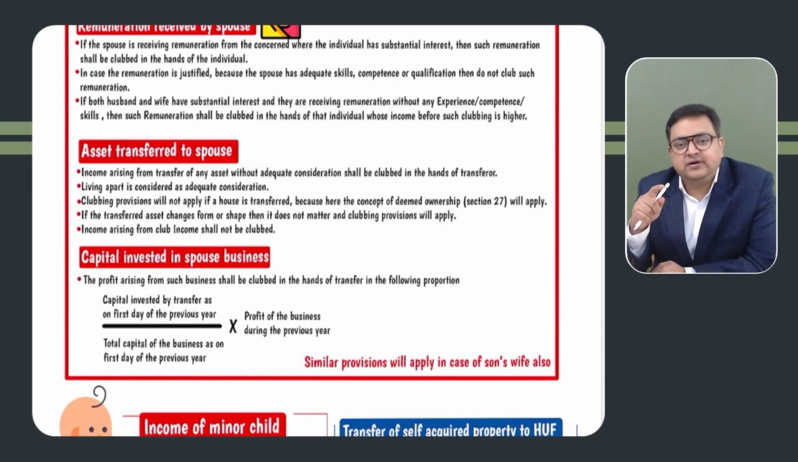And yes, it is important that whenever the asset is transferred, there should be a relationship of husband and wife, and when the income is accruing, there should also be a relationship of husband and wife. It means that, let's say, in a case of divorce or living apart, there would be no clubbing, right?